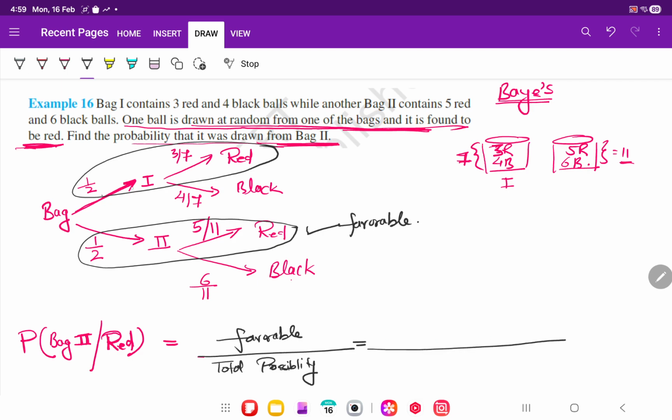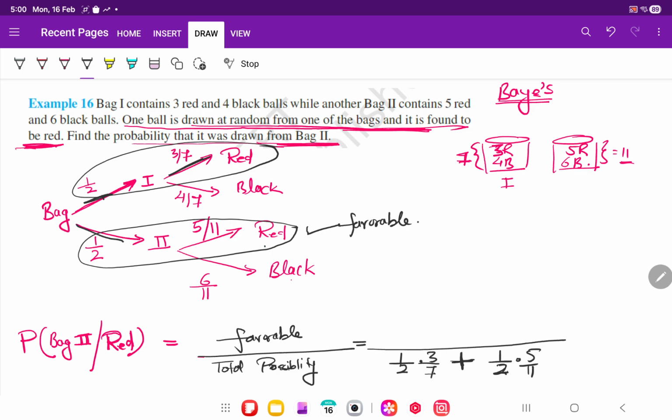Total is either selected from the first bag and it is red. So first bag is 1 by 2 and it is red is 3 by 7. Or means plus, we know, or means plus. It is taken from second bag, which is 1 by 2, and means into, and it is red, which is 5 by 11.